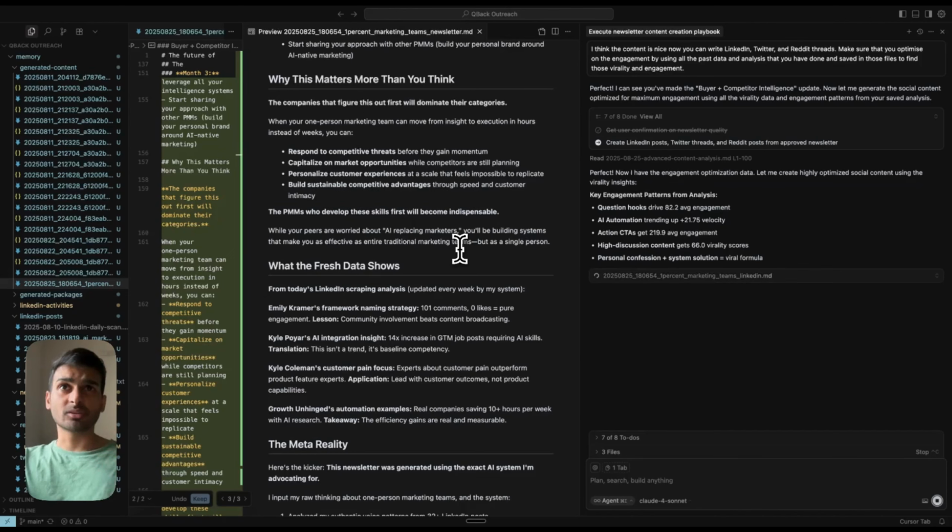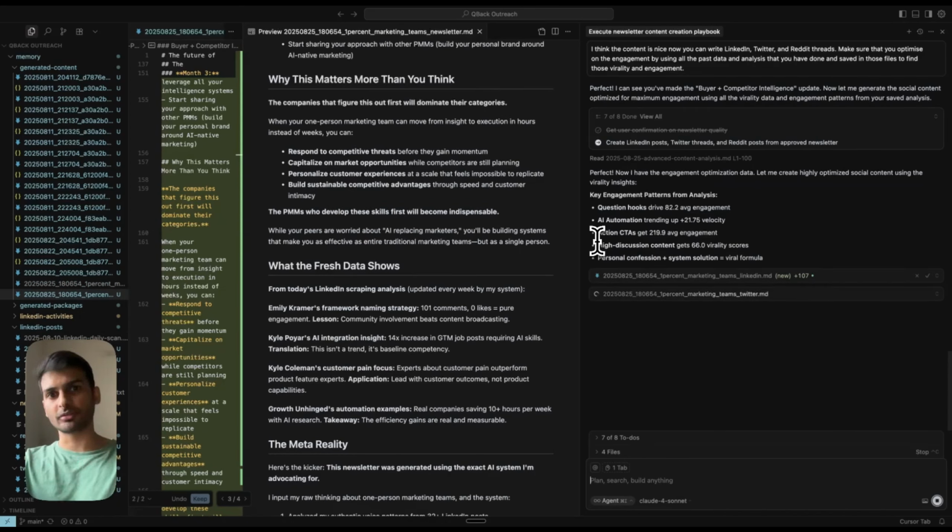So now it's going through the engagement optimization data. Let's see. Okay, it found out some cool things with the recent stuff. If you're trying to understand how all of this came up, I've already saved those insights multiple times from their LinkedIn and Twitter posts, LinkedIn predominantly.